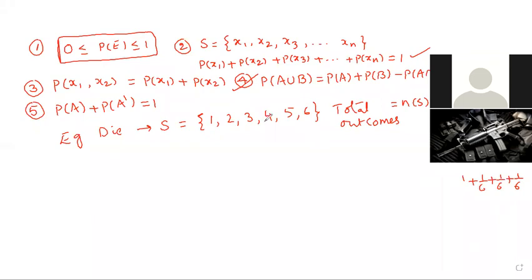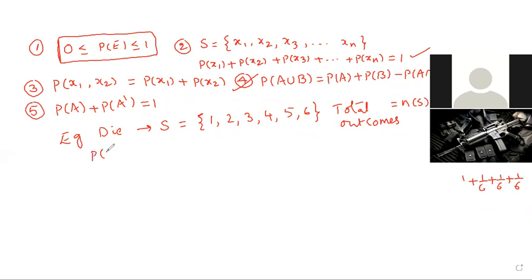Is it clear? Right. Next, probability of one number.